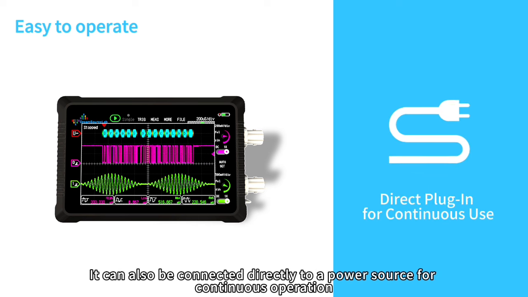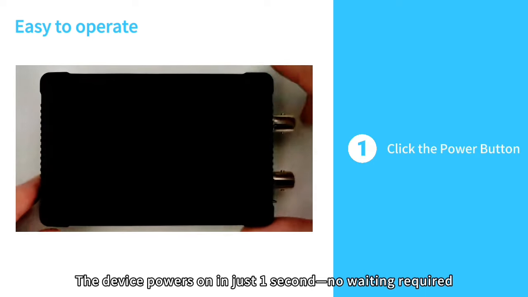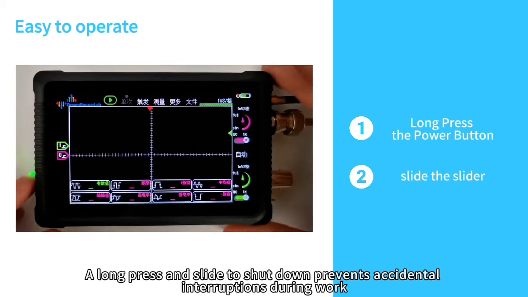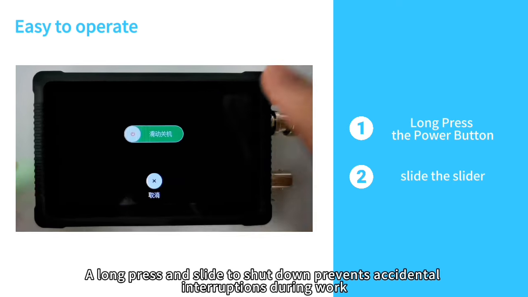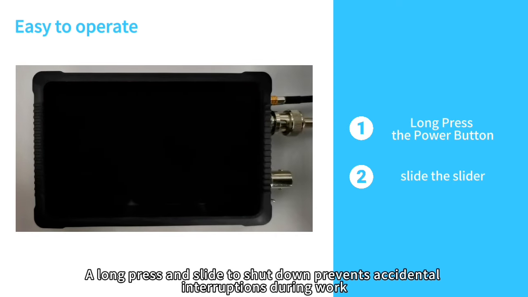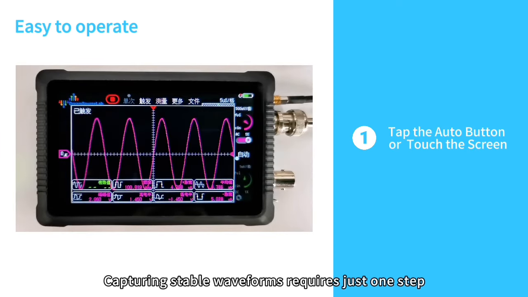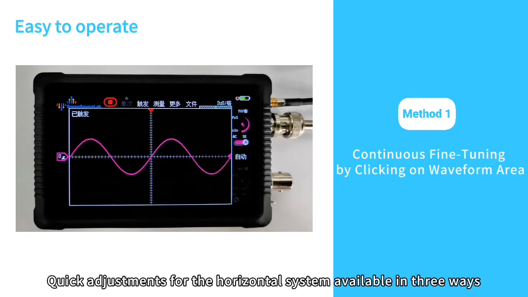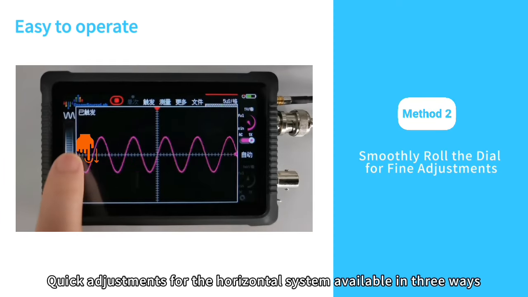It can also be connected directly to a power source for continuous operation. The device powers on in just 1 second. No waiting required. A long press and slide to shut down prevents accidental interruptions during work. Capturing stable waveforms requires just 1 step. Quick adjustments for the horizontal system are available in 3 ways.